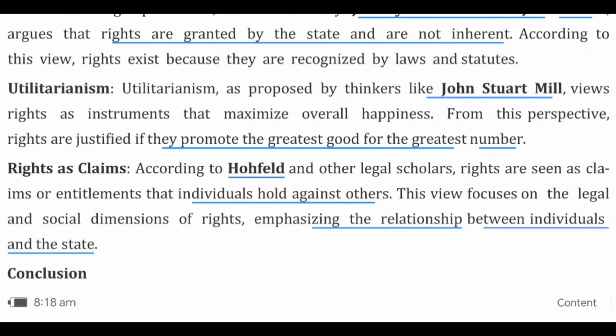It means if there are 100 people in a society, and in some other society there are 10 people, the happiness and good of the 100-people society is recognized over the other society which has only 10 members. It means the greatest good for the greatest number of people. This is called utilitarianism theory.